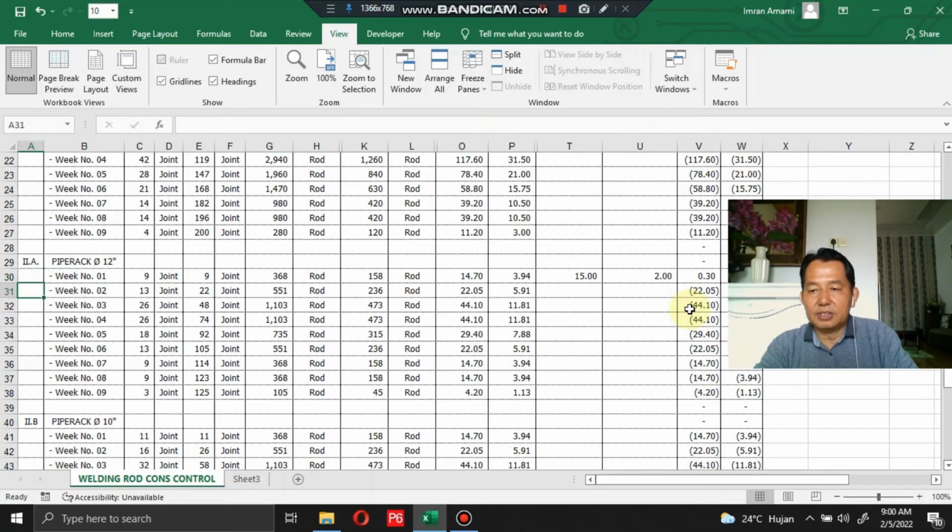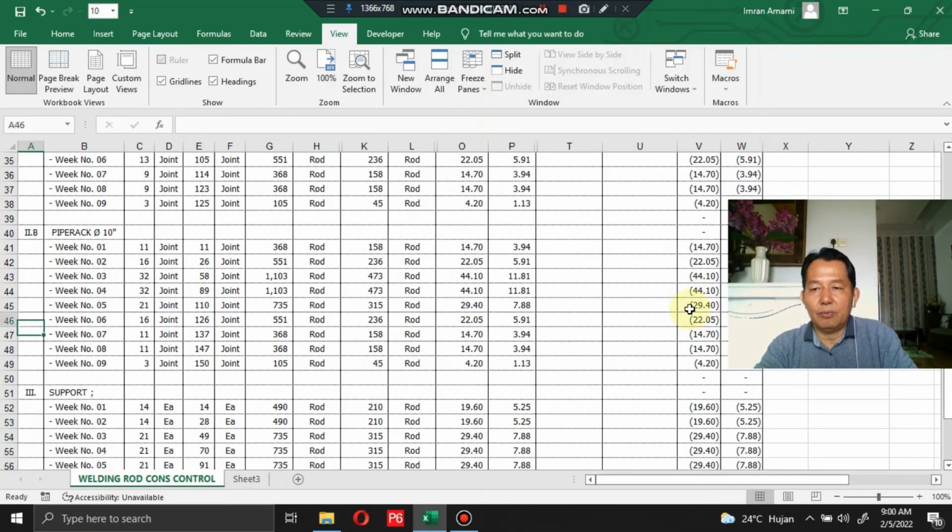1.94. Okay, this is the same also for the 5 rack with diameter 10 for the root pass and capping, and 14.70 kilogram welding rods. 14.70 rod. Okay, for the fillers 3.94 kilogram.